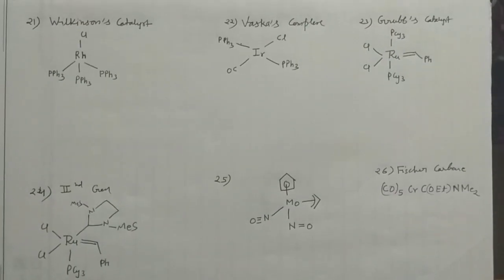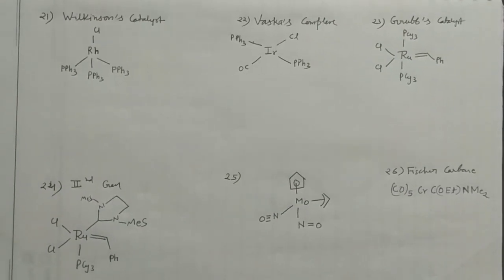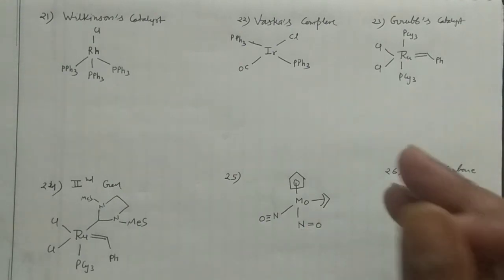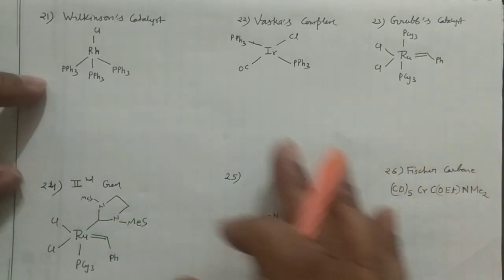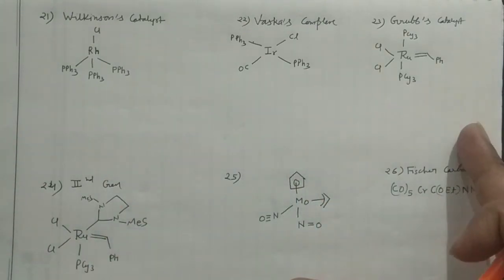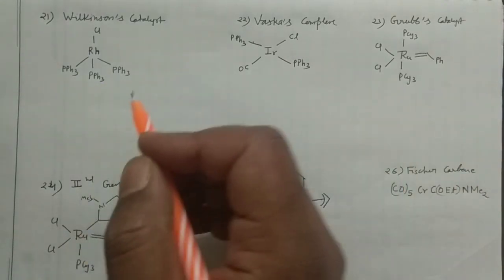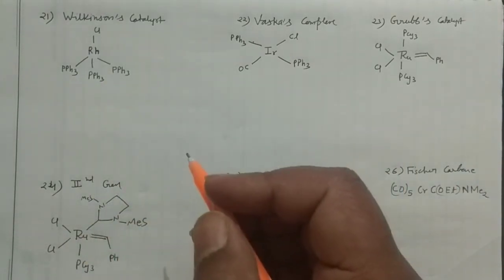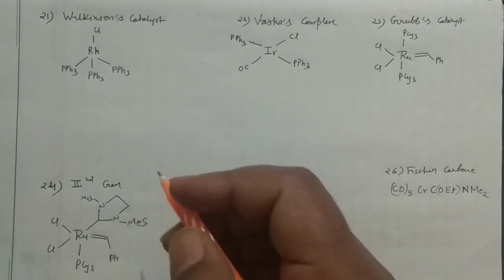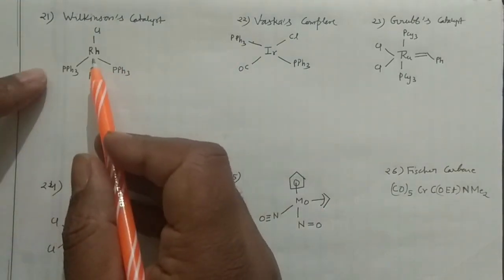See guys, so far we have solved the problems for 18 electron systems. Now I am going for some problems which are not 18 electron systems, but a different one. So this is your Wilkinson catalyst. Remember this video is going very lengthy, but why am I solving these problems? These problems can be asked straightforward in your examinations. They can ask what is the electron system present in the Wilkinson catalyst, Grubbs catalyst, and all these things.